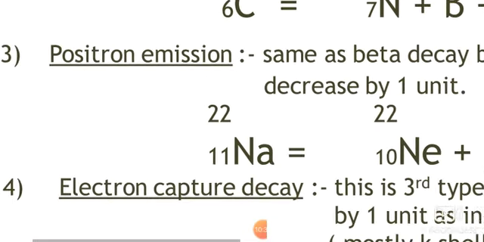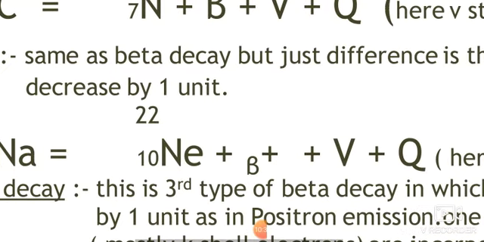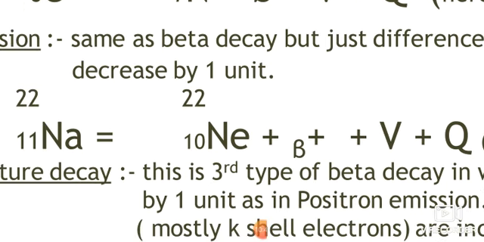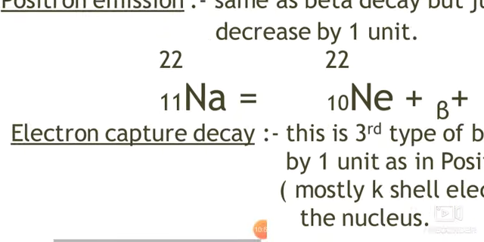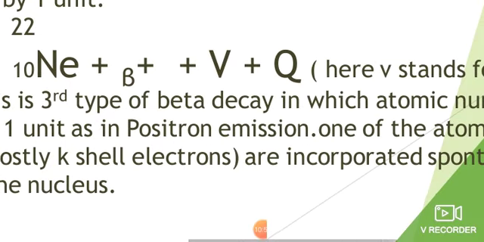Then positron emission is the same as beta decay, but the difference is that here the atomic number gets decreased by 1 unit. So sodium 11 gets converted to neon 10, plus emission of a positive electron. A positive electron is known as a positron. Okay, and the fourth one is electron capture decay.